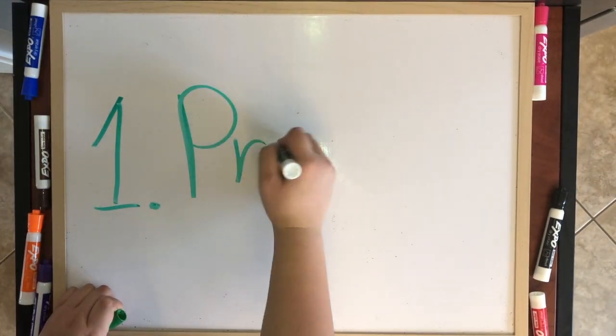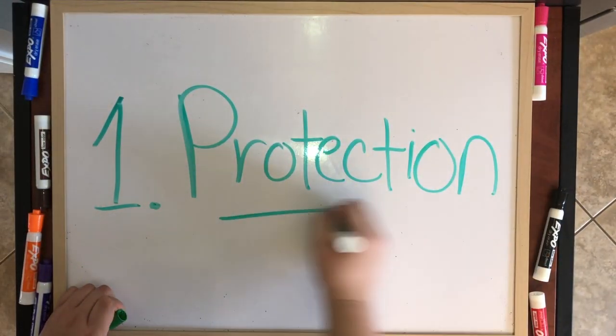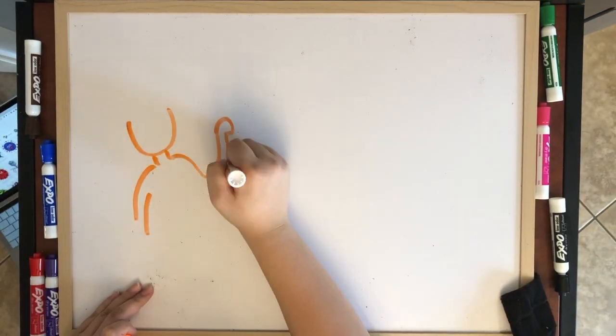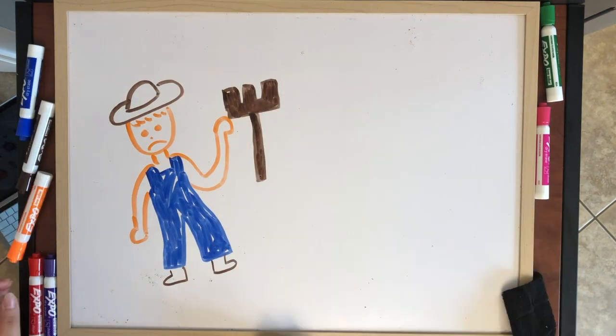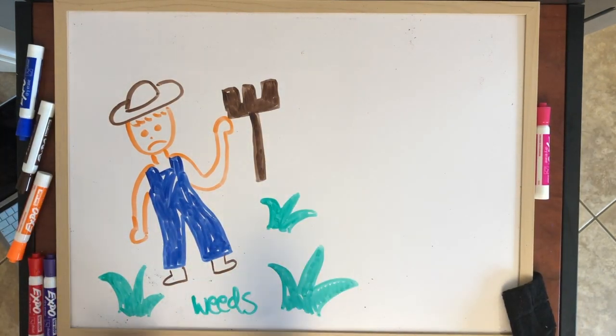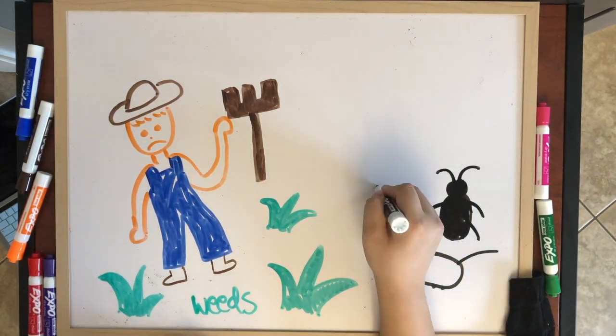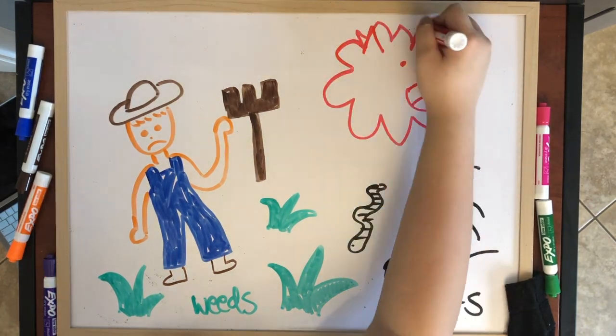First and foremost is protection. Farmers constantly struggle to protect their crops and livestock from weeds, pests, and diseases.